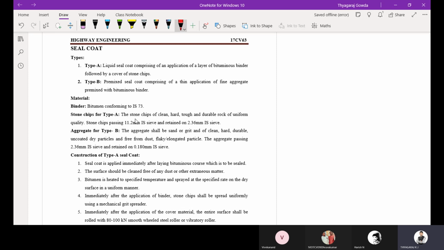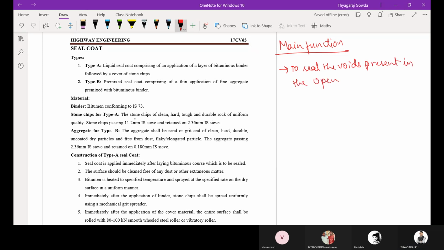Okay, the main function I'll write here. The main function is to seal the voids present in the open graded mixes.